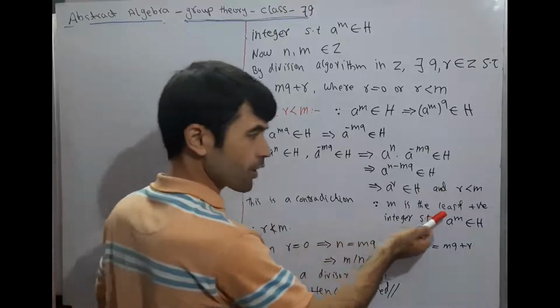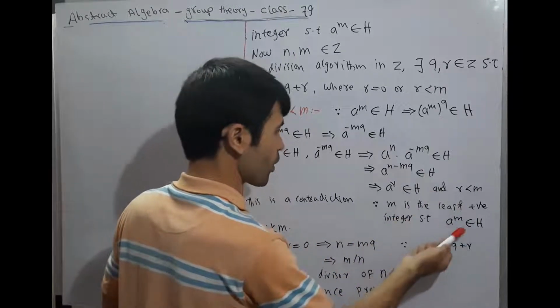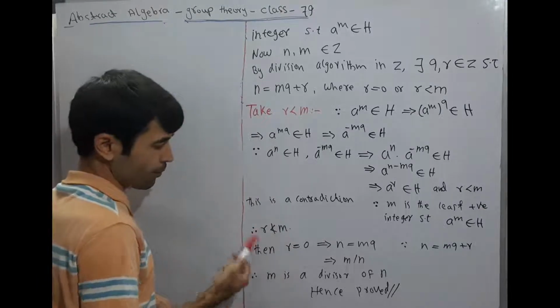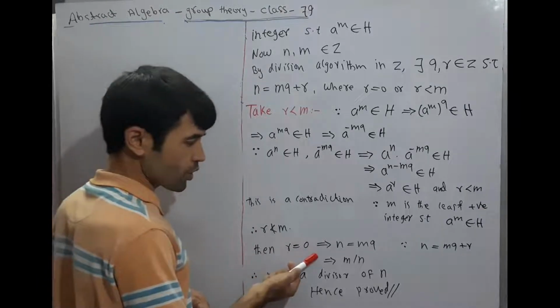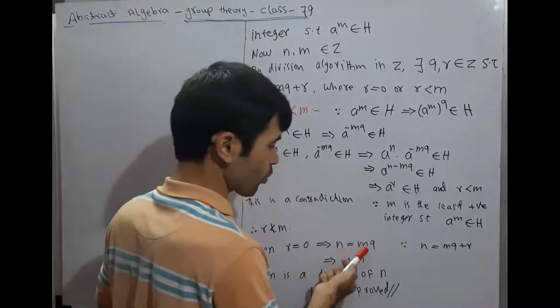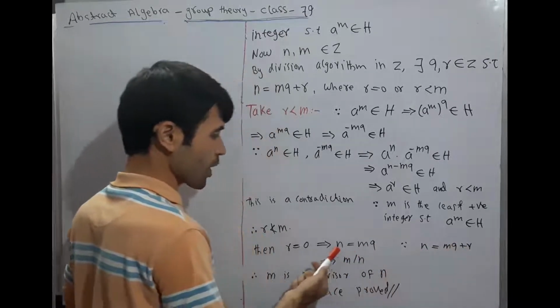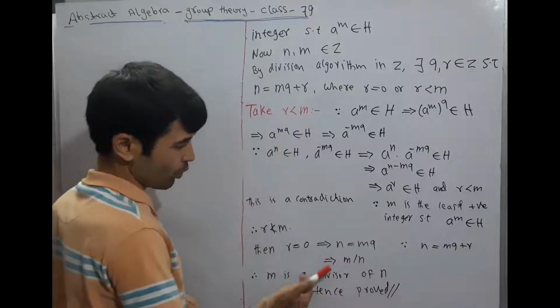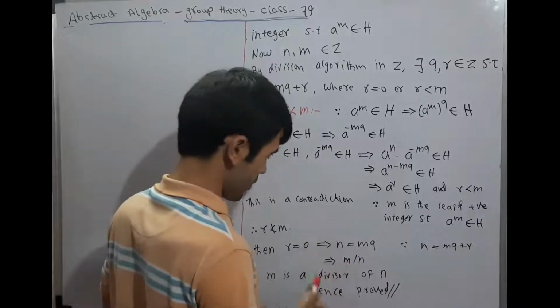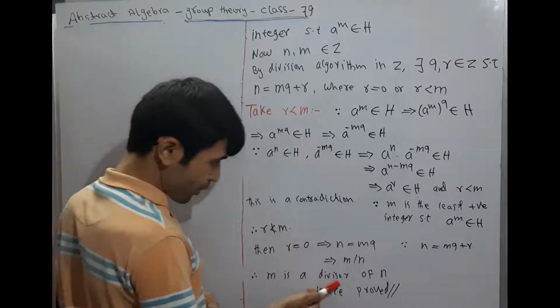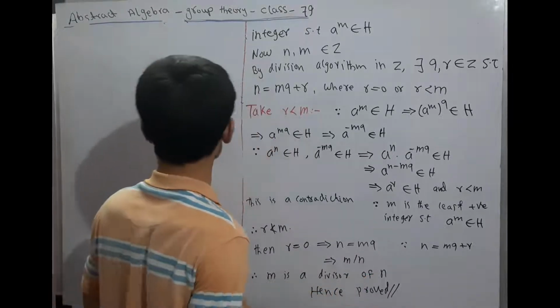Since m is the least positive integer such that a to the power m belongs to H, therefore r is not less than m. Then r is equal to 0. This implies n is equal to mq. Because n is equal to mq plus r and r is 0, we can write n is equal to m into q. This implies m divides n. Therefore, m is a divisor of n. Hence, the proof of the theorem.